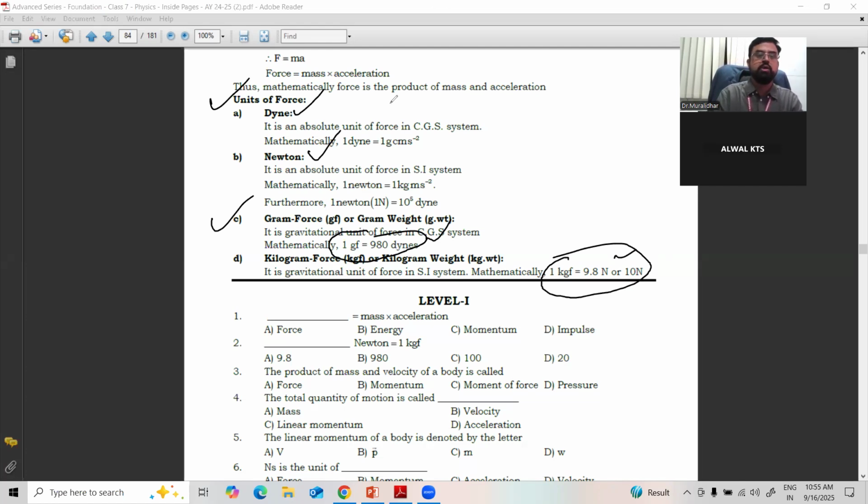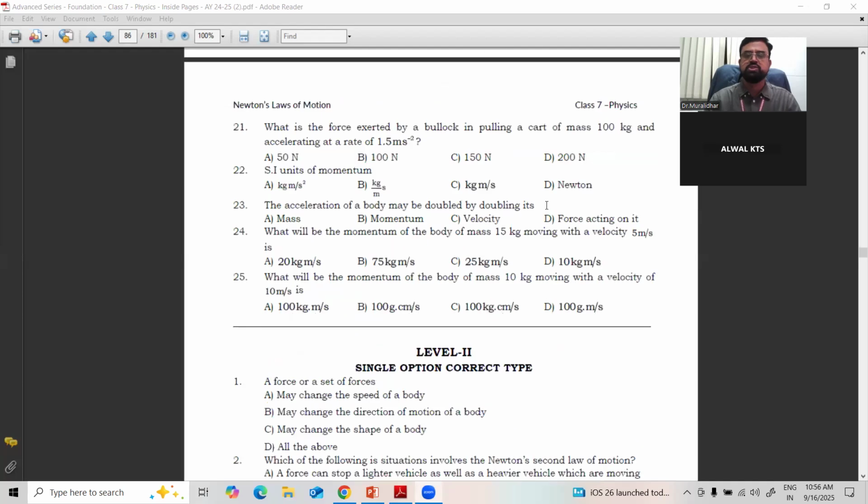A very important relation here: 1 Newton is equal to 10 power 5 dynes. Means conversion of the SI system into the CGS system. So force can be measured either in dyne or Newton, gram force or kgf. This is completely about Newton's second law, which is also known as the law of momentum. Now all the conceptual questions you can solve directly.